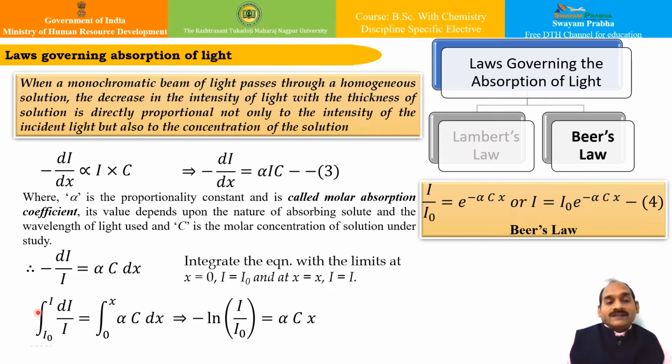So if we integrate dI upon I within the limit I0 to I, and alpha into c into dx within the limit 0 to x, I get this particular expression, and therefore I can write down I upon I0 is equal to e to the power minus alpha into cx, or I is equal to I0 into e to the power minus alpha into c into x. This particular equation 4 is known as Lambert's-Beer's law.